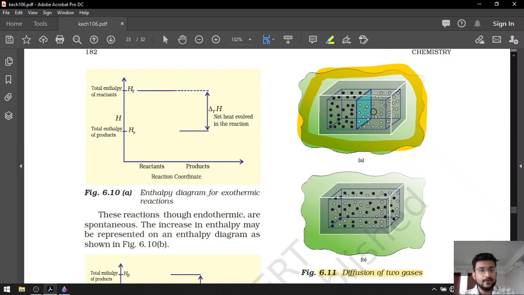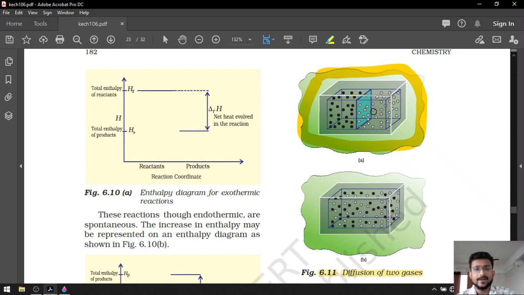Same goes with the right side. If you put your hand in the right side, all the particles will be white. But what if I remove the partition that is separating both the gases? Then both gases are going to mix with each other. They are going to diffuse into each other, right? That means there is randomness or disorder between the gases, and because of that randomness they are going to mix. And now if you put your hand inside the container, you will not be confident whether it is black molecules only or white molecules only.